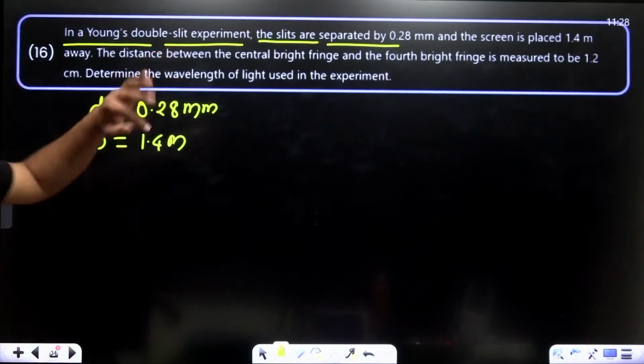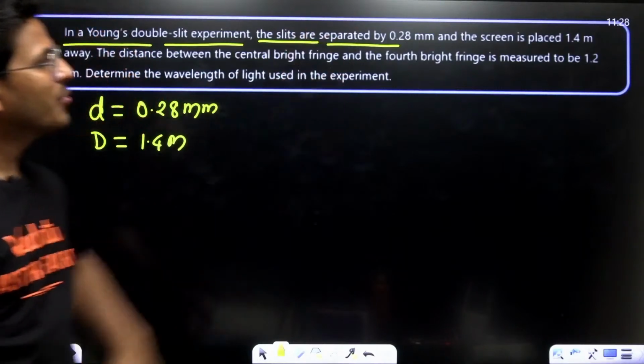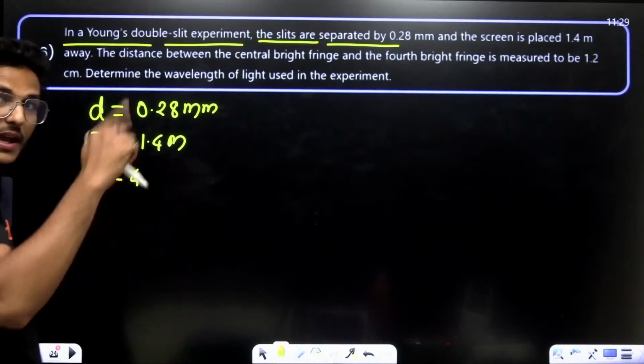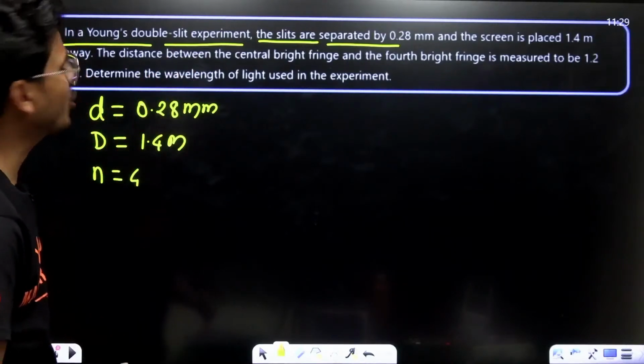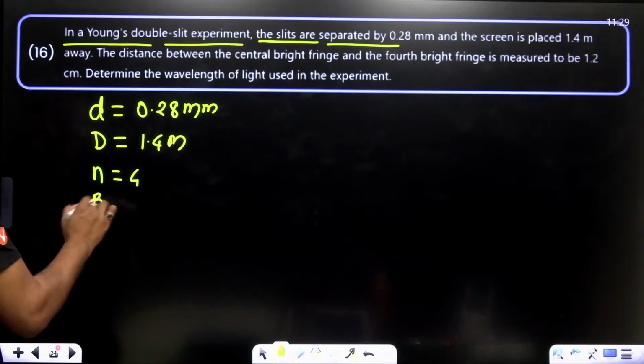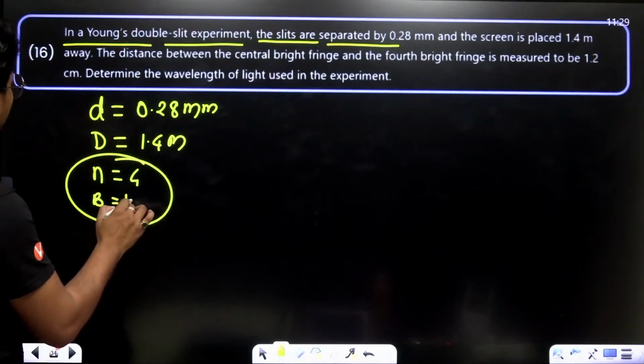The distance between the central bright fringe and the fourth fringe, n is 4, is measured to be 1.2 centimeter. Determine the wavelength of light. Y basically for n equals 4 is 1.2 centimeter.